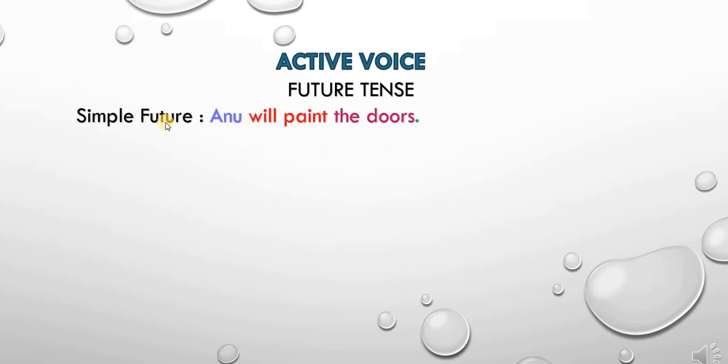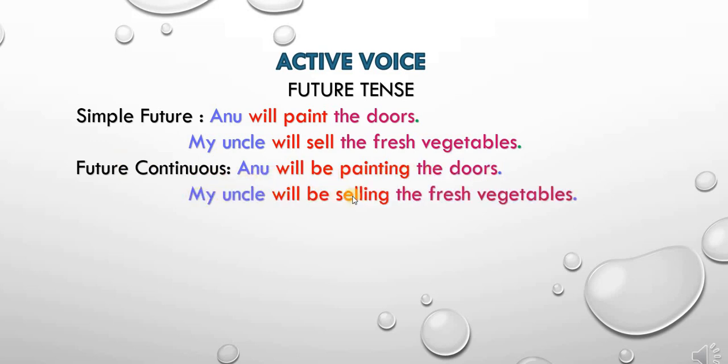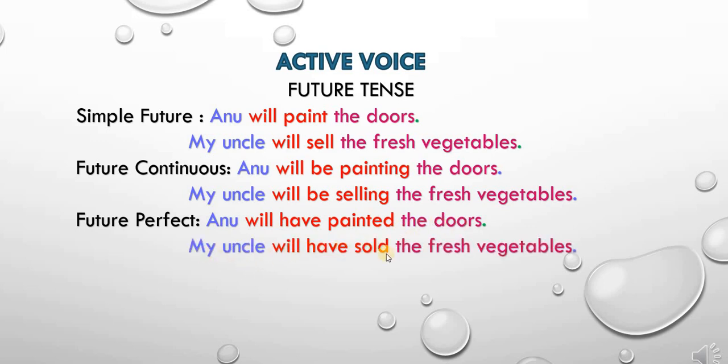Future tense. Simple future: Anu will paint the doors. My uncle will sell the fresh vegetables. Future continuous: Anu will be painting the doors. My uncle will be selling the fresh vegetables. Future perfect: Anu will have painted the doors. My uncle will have sold the fresh vegetables.